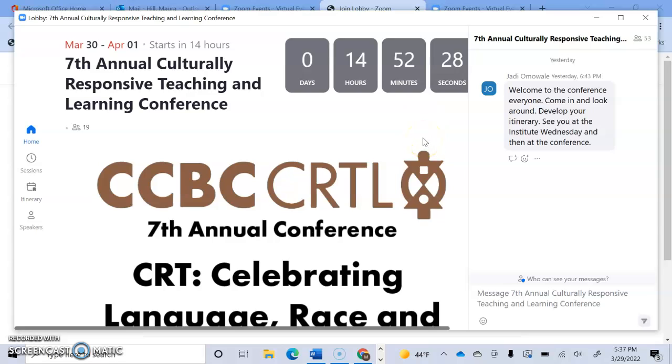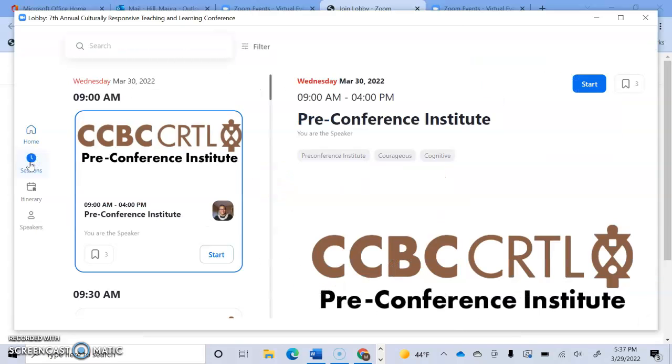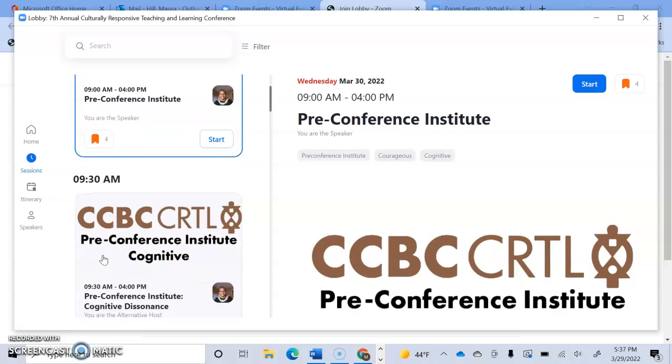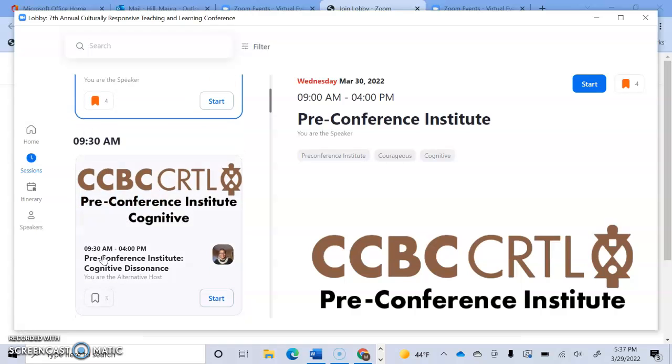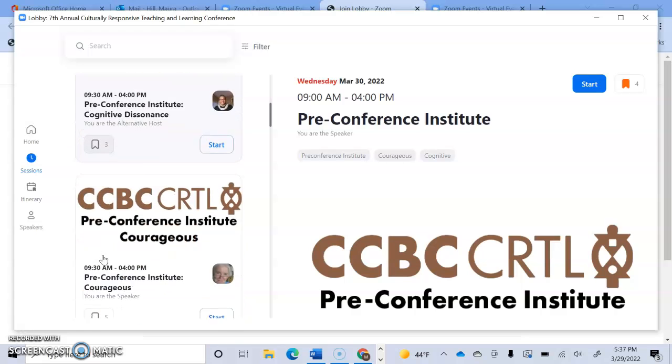This is the lobby. From here, you'll go over to Sessions. Once you click on Sessions, each person should join 2 sessions for the Institute. Everyone should join the Pre-Conference Institute session. You just click on that little bookmark. Then, depending on which module you are in, you should choose that module and click on it.